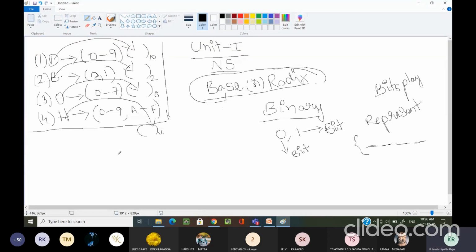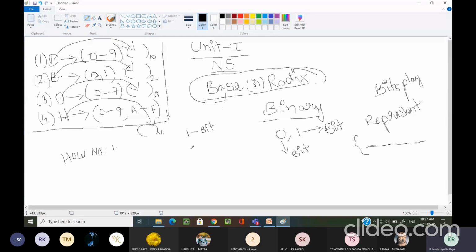Now, if I take a single bit, one bit, to represent a binary number, how many numbers can I write?